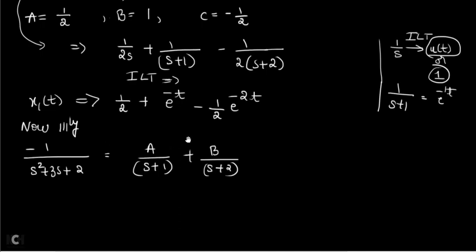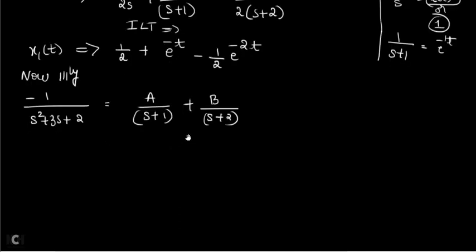Don't confuse them with your given problem matrices. Now find a and b using any partial fraction method. The a answer will be minus 1 and the b answer will be plus 1.